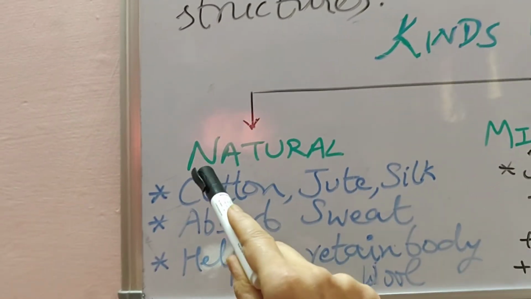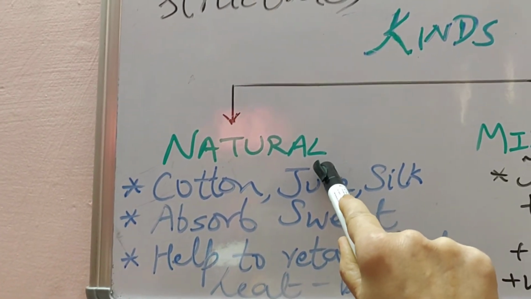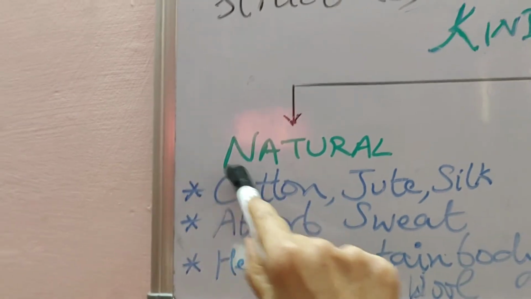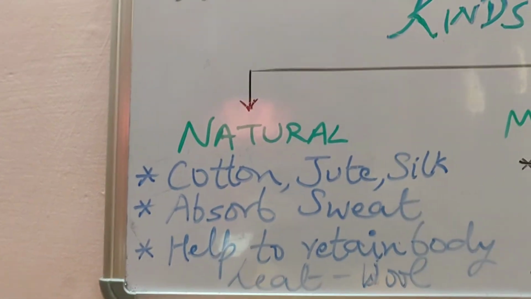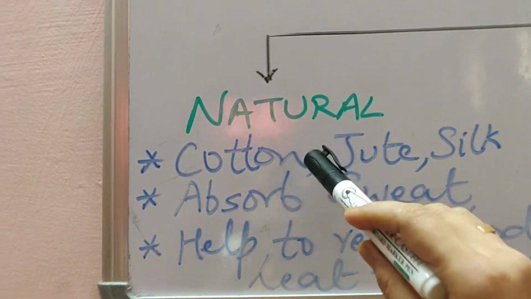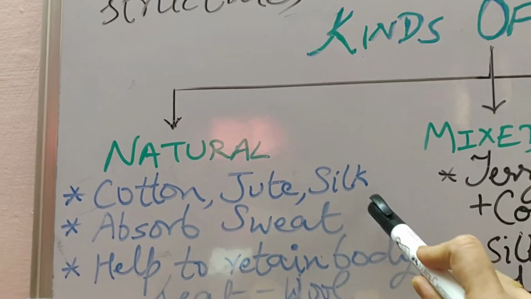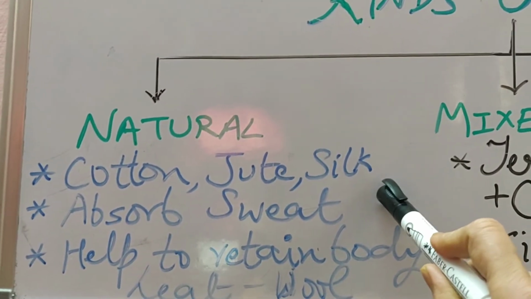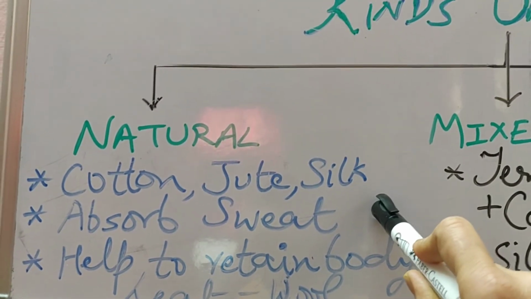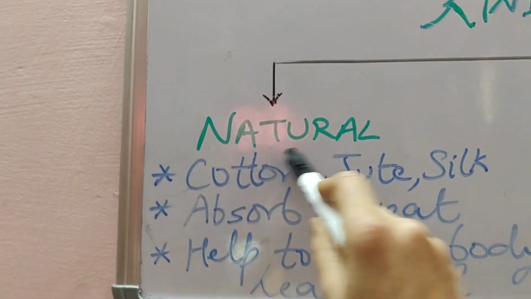First come to natural fibers. Natural fiber means a fiber which is obtained from nature. That is called a natural fiber. Now in this we have got some examples. You can see the examples are cotton, jute, silk, wool. Then there is flax, hemp. These are all obtained from nature. So they are said to be natural fibers.